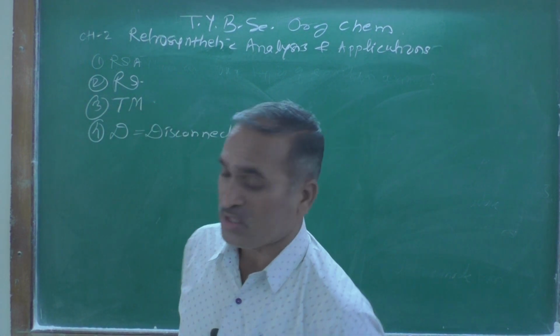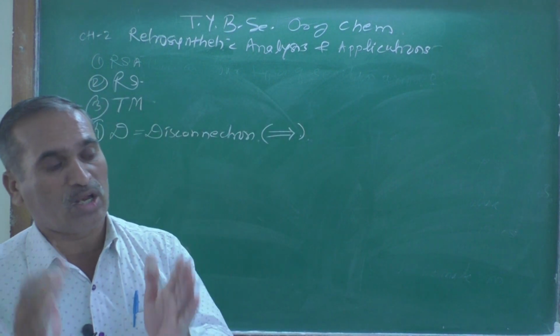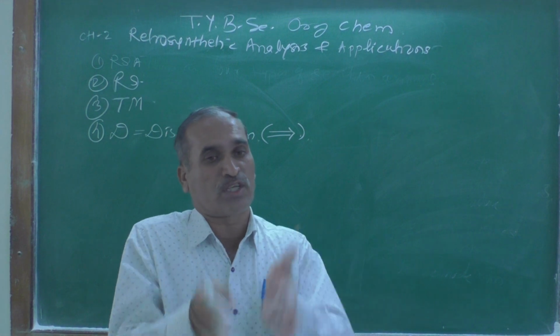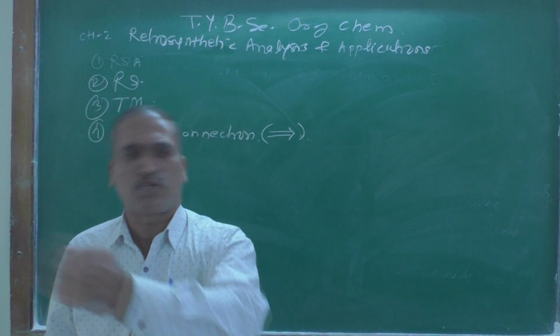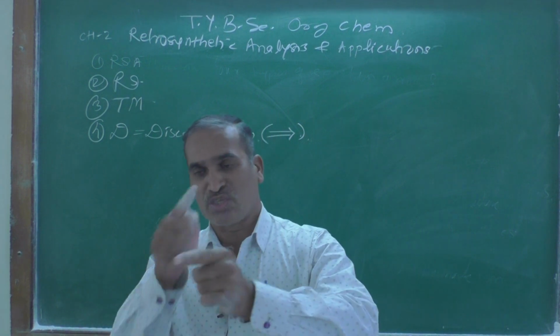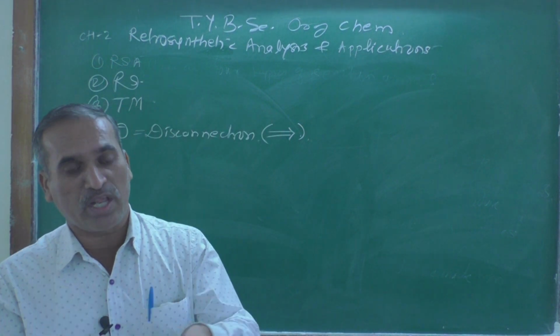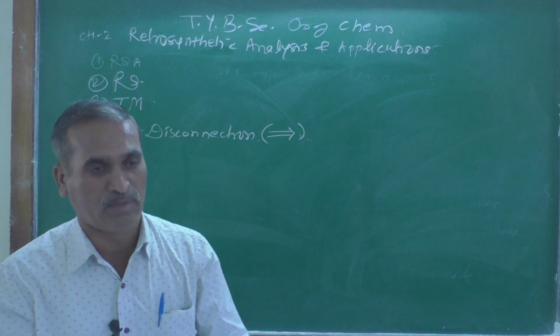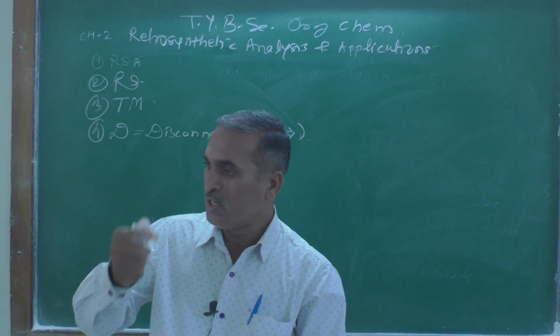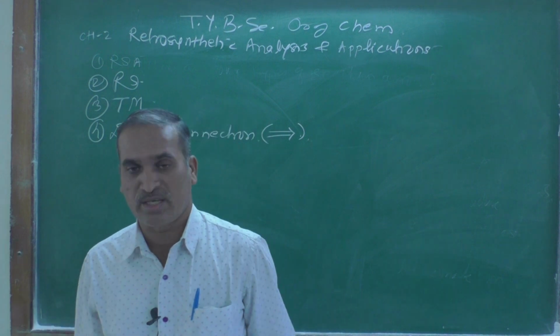Understood? Disconnection means an analytical operation which breaks a bond and converts a molecule into a possible starting material, and it is a very important term used in retrosynthetic analysis.